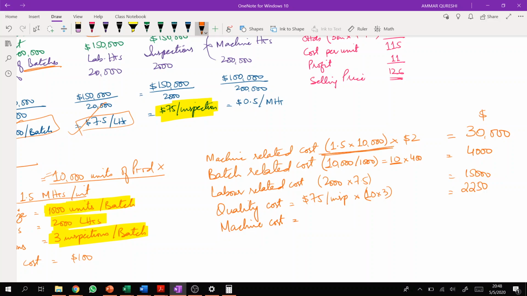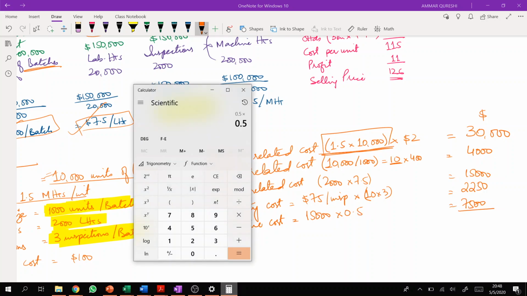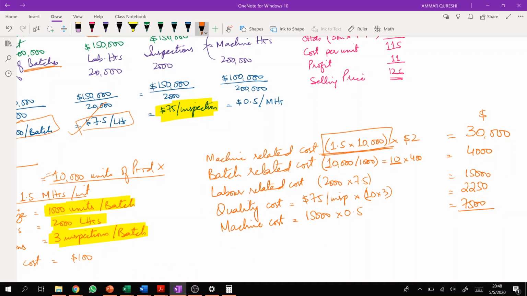So 15,000 multiplied by 0.5 will equal 7,500. So 30,000 plus 4,000 plus 15,000 plus 2250 plus 7,500 equals 58750.